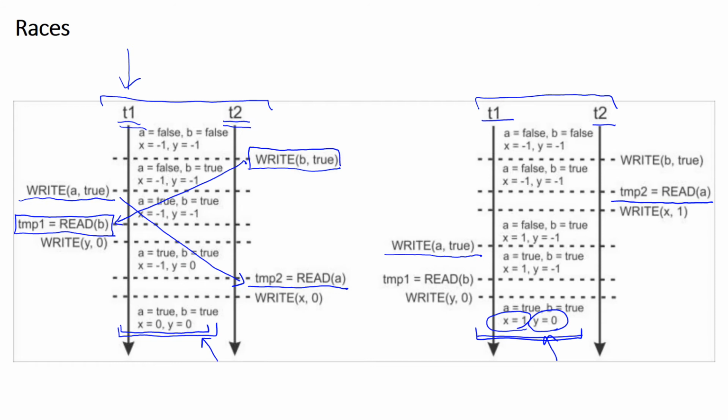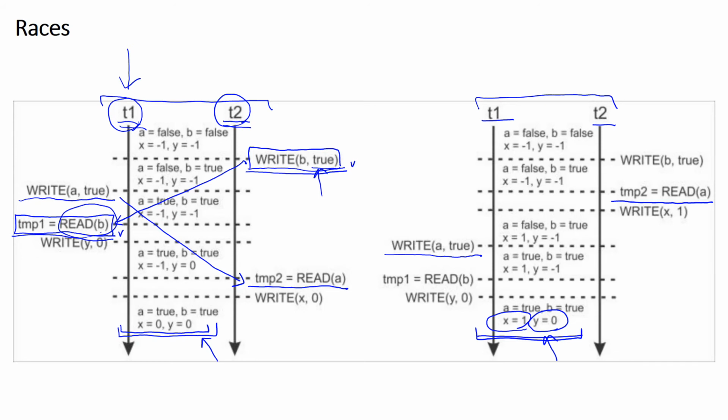But there's no synchronization between thread T1 and thread T2, and there's no happens before relation between this write statement and this read statement. As a result, there's no guarantee that this read statement will read the updated value of true.